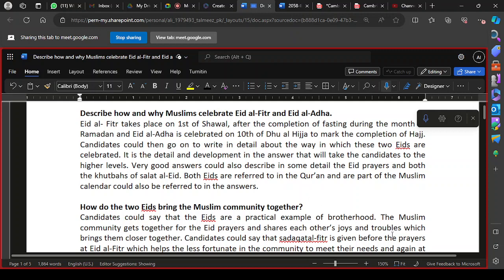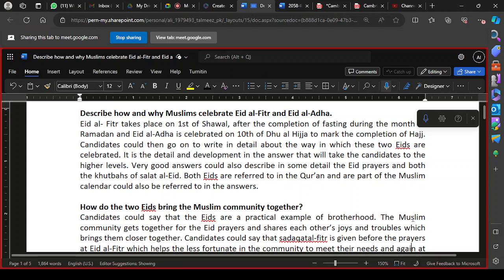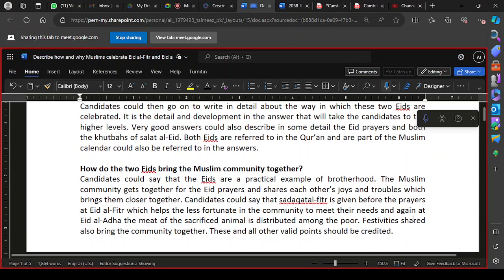Okay, how do the two Eids bring the Muslim community together? Identify that these are events of happiness. It develops brotherhood amongst them. They all perform their prayers together at one place, shoulder to shoulder, side by side. They share their happiness and joy with one another. All the family members come, they are united. They prefer to spend these days along with their family members.